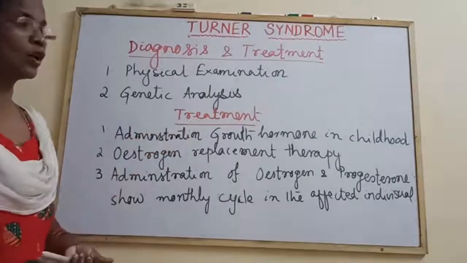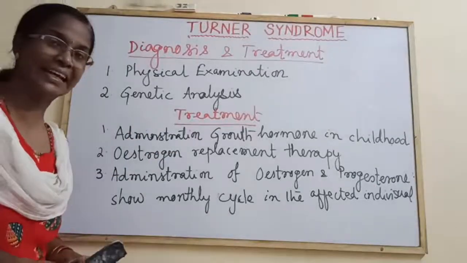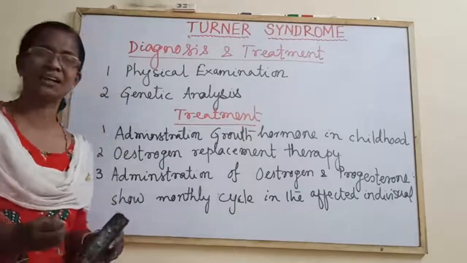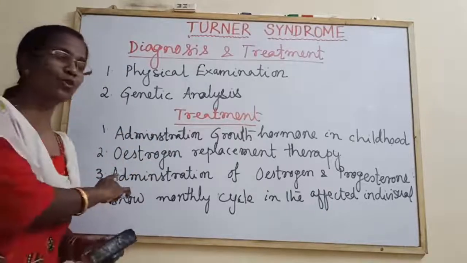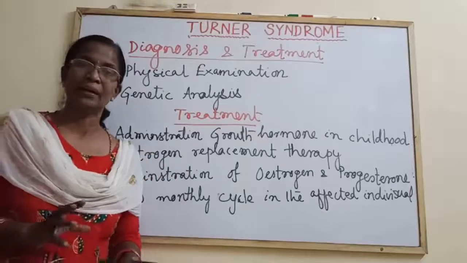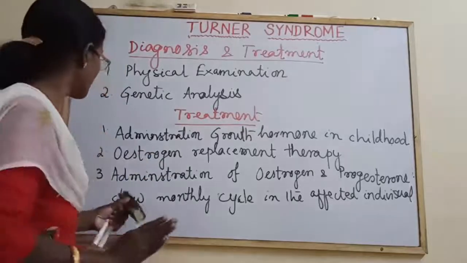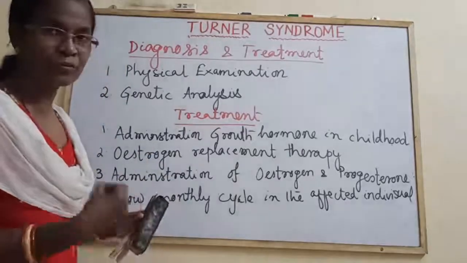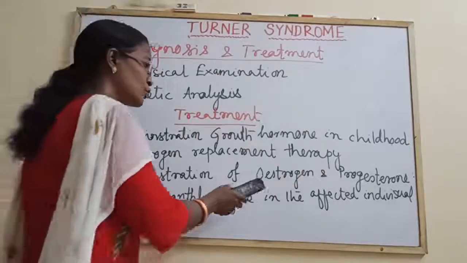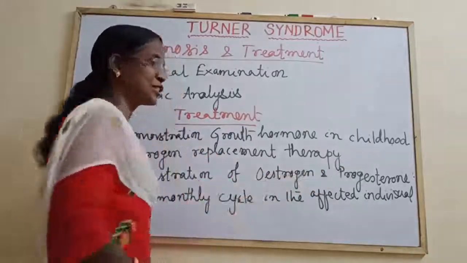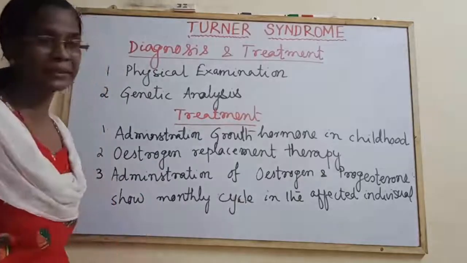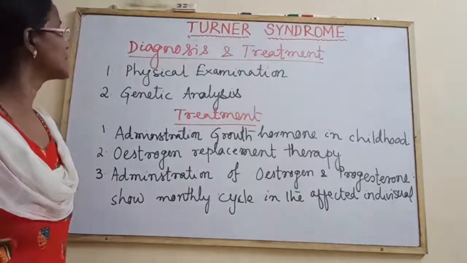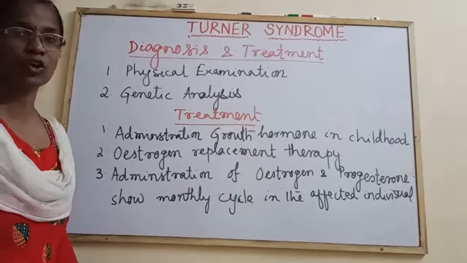Administration of growth hormone may increase the height to some extent, and estrogen replacement therapy may develop the breast. Also, intake or injection of both the hormones estrogen and progesterone may develop the menstrual cycle in the affected individuals. So this is about Turner syndrome.